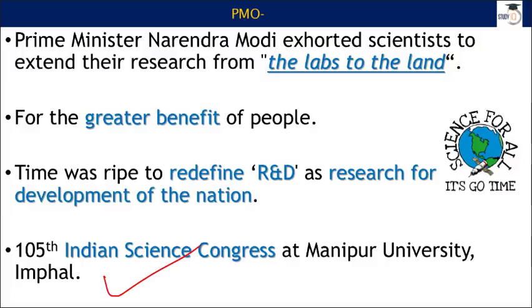He talked about the benefits of science and how we can transform the life of our people, of the common man, by inventing innovative things that will be helpful for their life. So these are the things expressed by the Prime Minister. It is a sort of motivation. He has also indicated that the Government of India is sincerely and seriously requesting all the scientists and the scientific community to contribute in transforming the lives of our people.